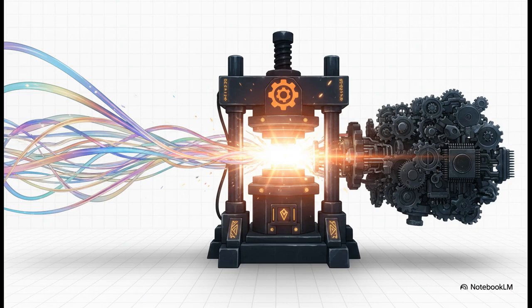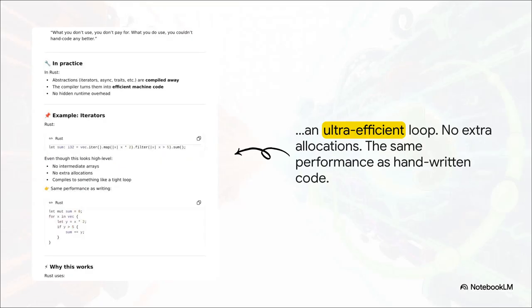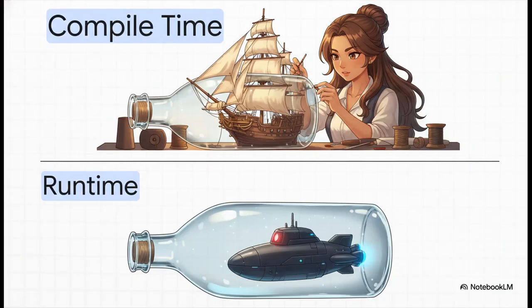The Rust compiler takes that beautiful, abstract code and, well, it transforms it into this. It becomes a super efficient, tight loop with no extra overhead, no hidden memory allocations. It's the exact same performance you'd get if you were a low-level coding wizard writing it by hand. You get to write the pretty code, but you get the performance of the gritty code. Best of both worlds. And that's the absolute key takeaway.